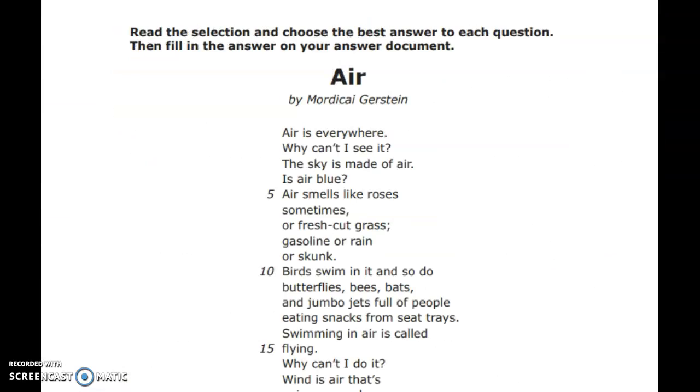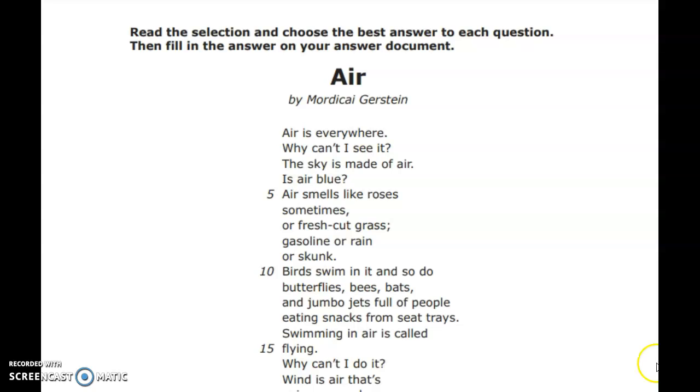Air by Mordecai Gerstein. Air is everywhere. Why can't I see it? The sky is made of air. Is air blue? Air smells like roses sometimes, or fresh cut grass, gasoline or rain or skunk. Birds swim in it, and so do butterflies, bees, bats, and jumbo jets full of people eating snacks from seat trays. Swimming in air is called flying. Why can't I do it?